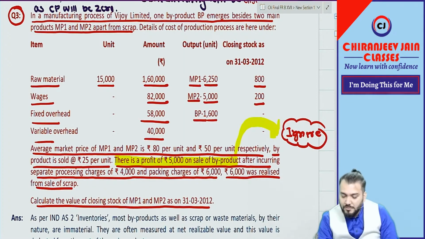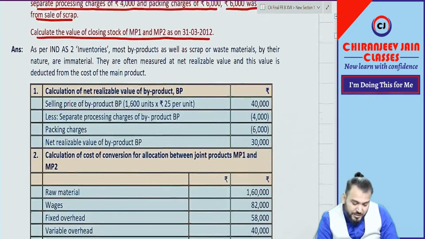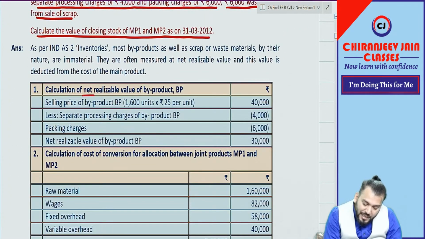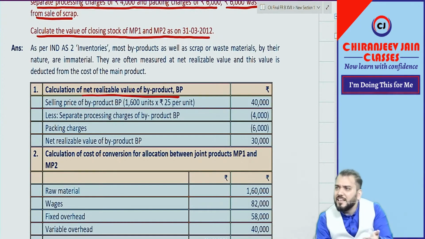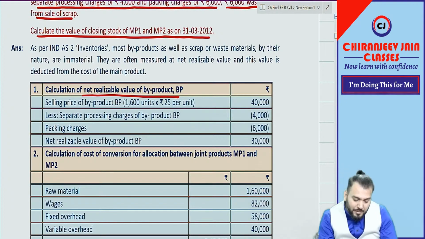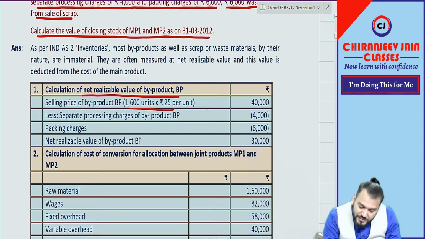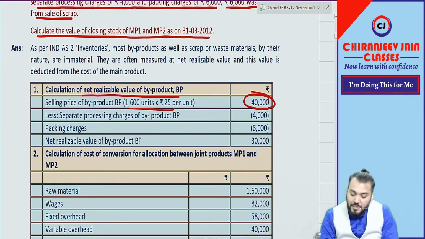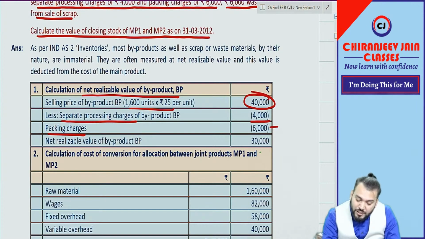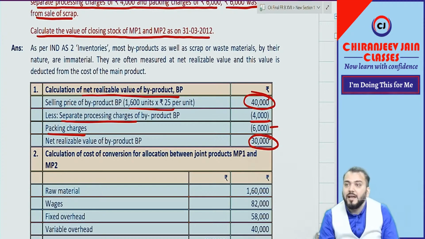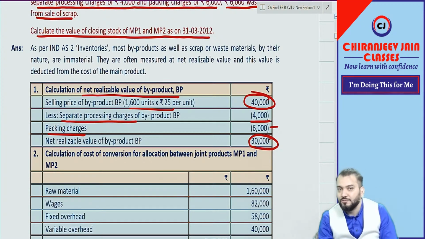Now let us do the solution. You can see first they have calculated NRV of byproduct. NRV means sale price less processing expenses. The selling price of byproduct is 40,000, that is 1,600 into 25, as given. Less separate processing charges 4,000 and packing charges 6,000. So this becomes the NRV of byproduct. You can see 5,000 was not used.